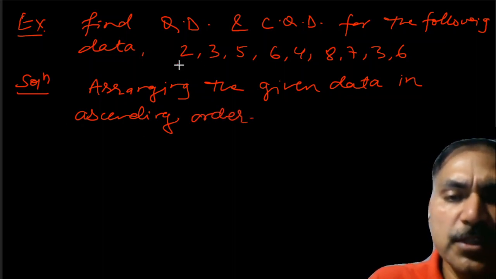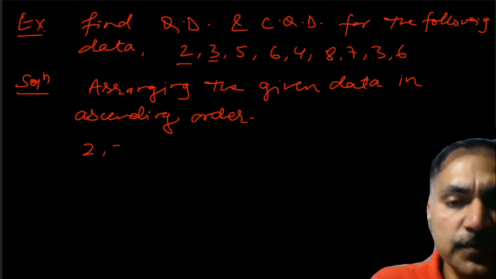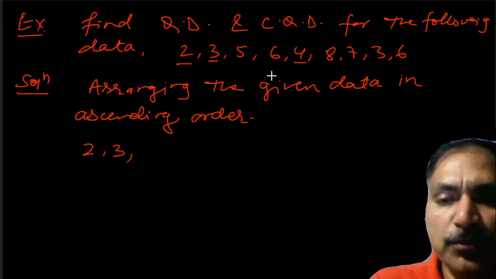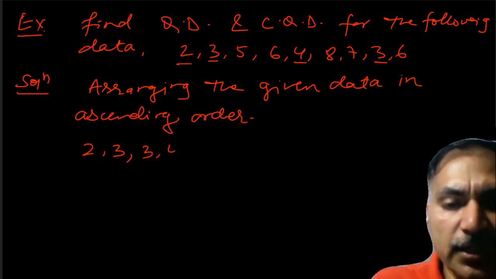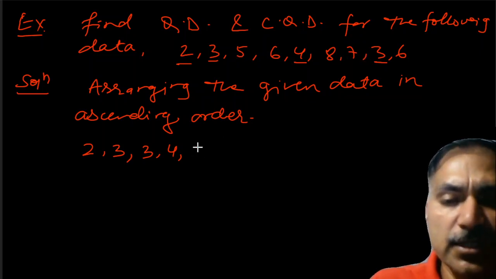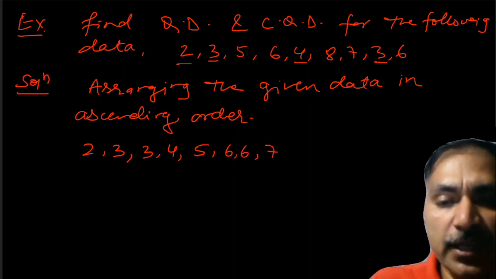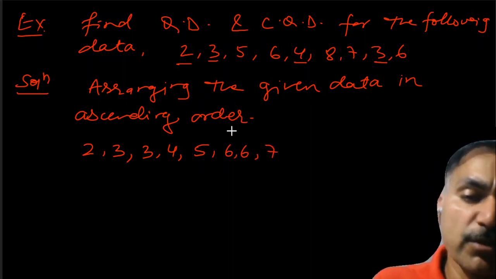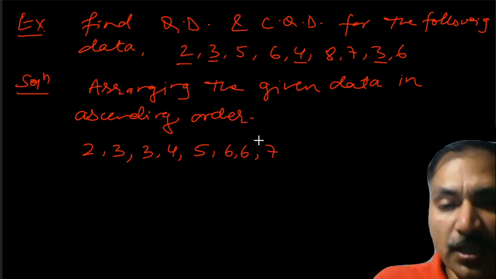So the smallest one is 2, then comes 3, then comes 4. 3 is repeated 2 times, so 3 and 3, then it is 4. After that is 5, 6, 7, 8. 6 is repeated twice. Then 7 and 8. Now we need to count the number of observations given in the question and the number